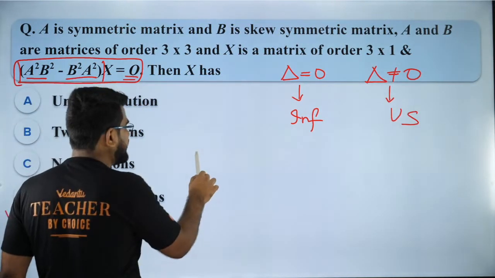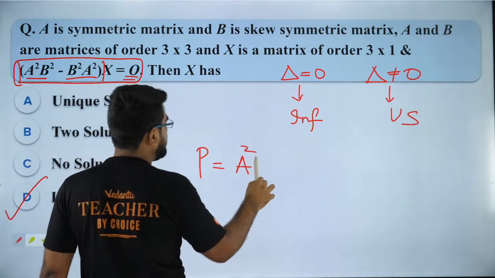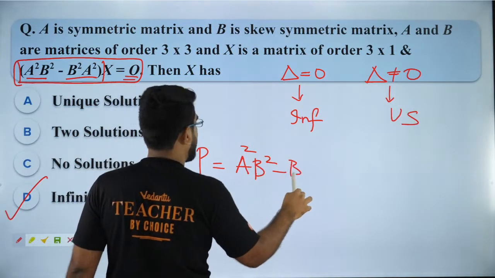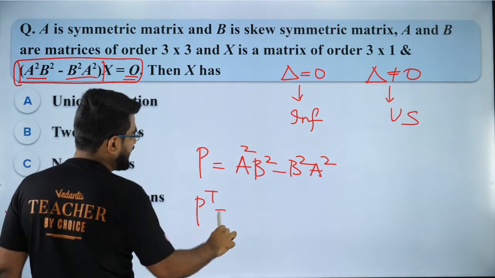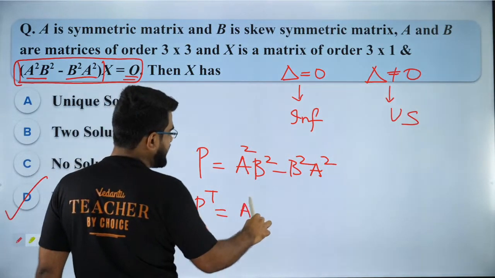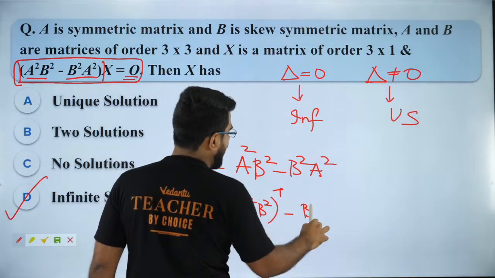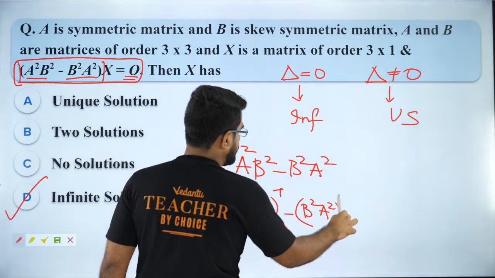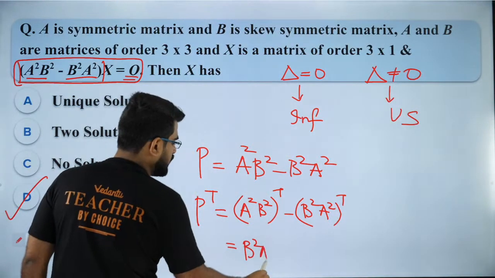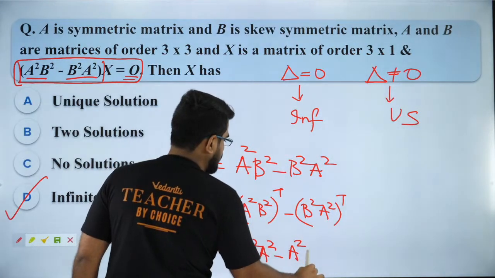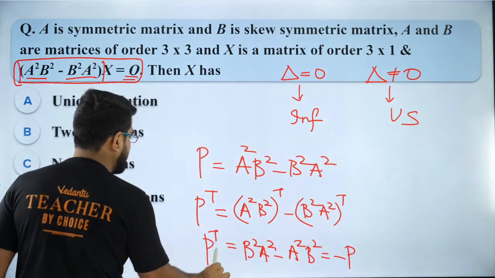So first let me write it down. I will call it P. So P is nothing but A square B square minus B square A square. So let us find out what is P transpose. P transpose is equal to what? It will be A square B square whole transpose minus B square A square whole transpose. So that will be equal to what? You will get B square A square minus A square B square. So which will be equal to what? Minus P. So P transpose is equal to minus P.